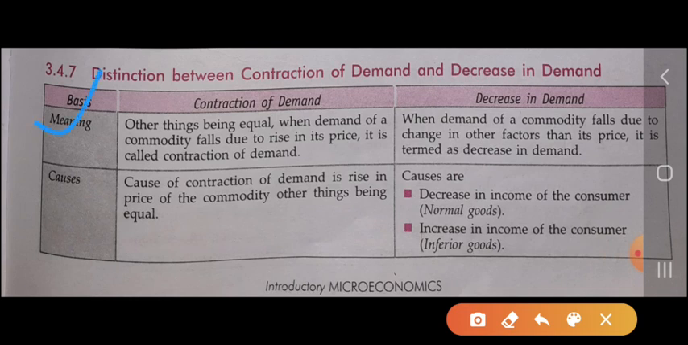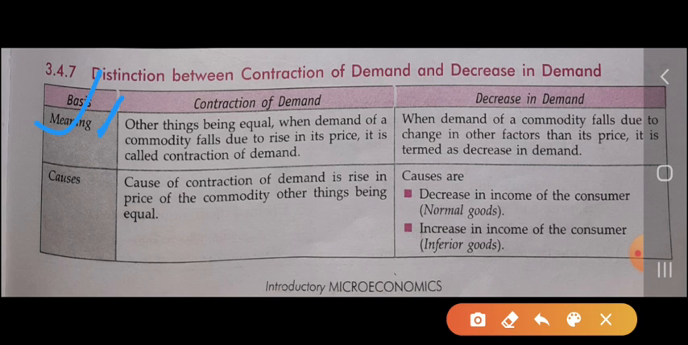Other things being equal, when demand of a commodity falls due to a rise in its price, it is called the contraction of demand. In decrease in demand, when the demand of a commodity falls due to change in other factors than its price, it is termed as the decrease in demand. Okay, what does it mean? It means that in the case of contraction of demand, we have taken other factors remaining constant.